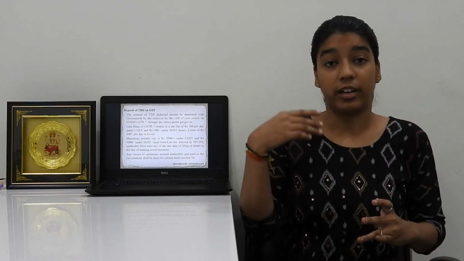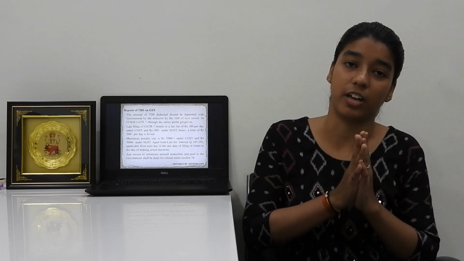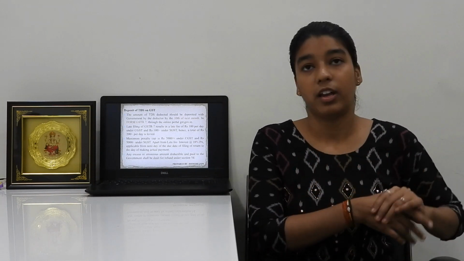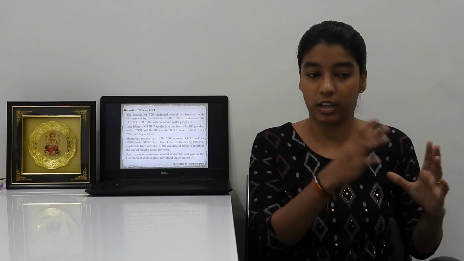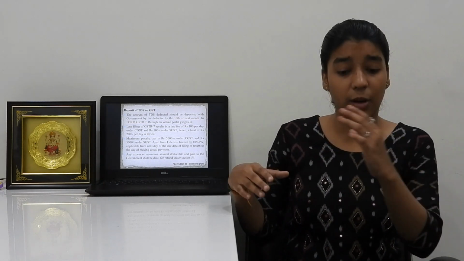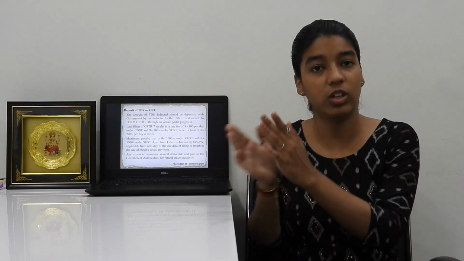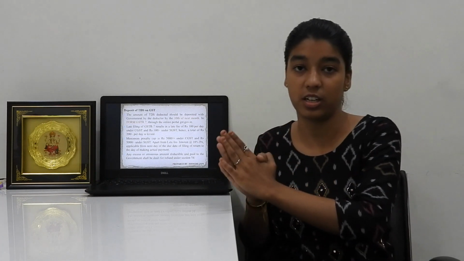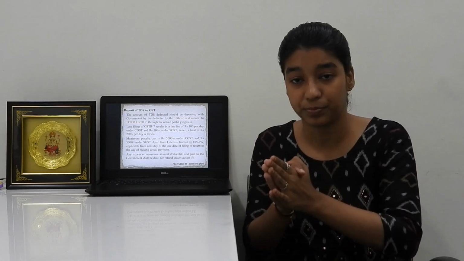Once a TDS amount is deducted, it should be deposited with the government up to the 10th of the next month in the form of GSTR 7. For example, if we deduct the TDS amount in the month of June, then we have to deposit the total amount up to the 10th of next July to the government in the form GSTR 7.